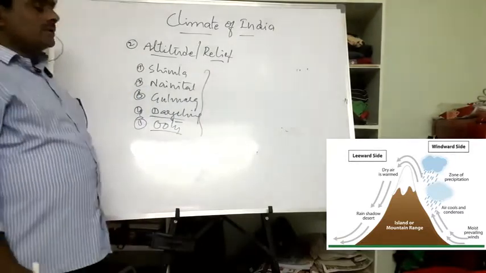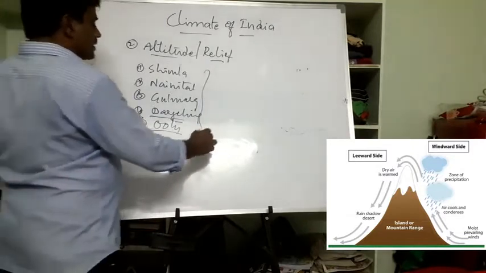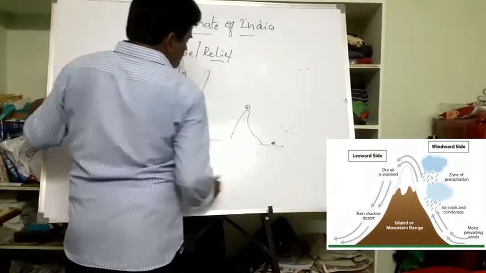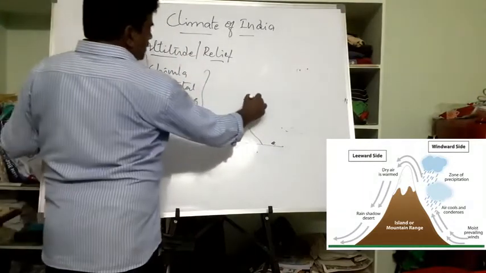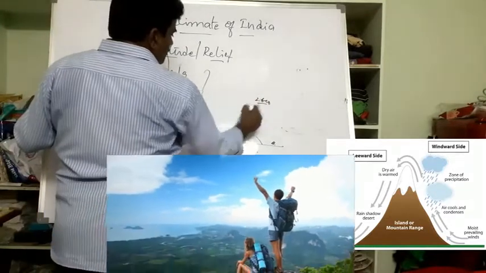Even though it's summer, Ooty is close to the equator, but because of its height, Ooty is here, right? Just look at that, Ooty at a height of 2000, close to 2600.